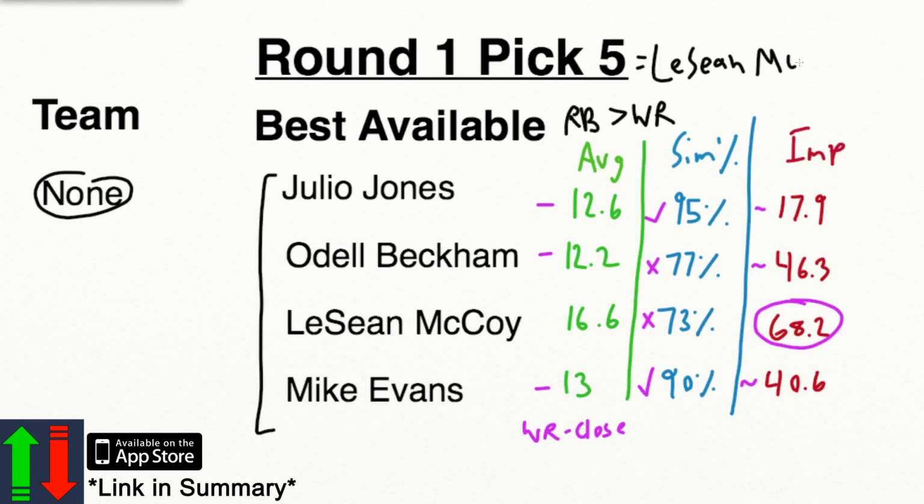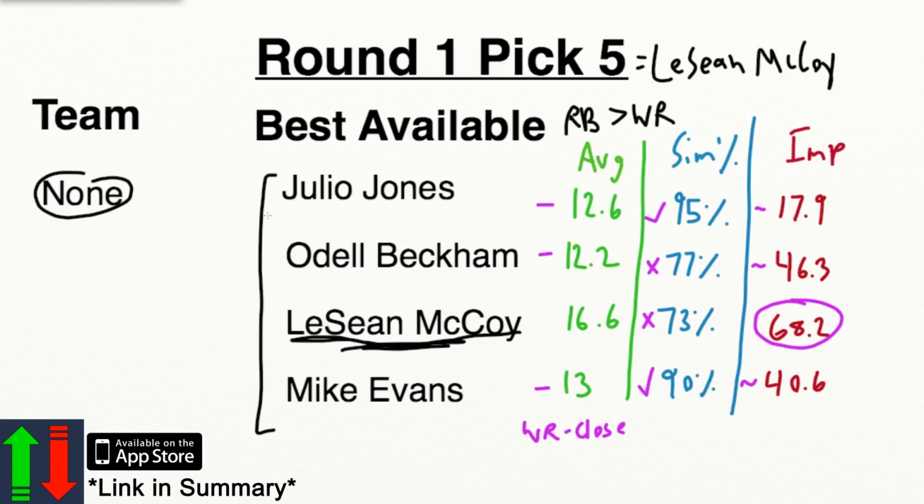I really like McCoy, and that's because he gets a lot of goal line carries, and he's going to get even more this year. They really like him at the goal line. They have a dual rushing threat with his quarterback Tyrod Taylor, which kind of mimics the Ezekiel Elliott, Dak Prescott rushing threat. Both are pretty successful, at least fantasy-wise, for the running backs. I really like that, and he's been with Buffalo now for 2 years, and that takes a lot of risk away, thinking about whether he's going to live up to his average of last year and even before that. So I really do like LeSean McCoy as a running back this year.